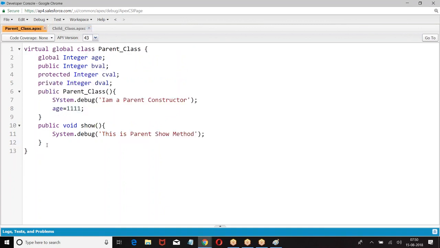Now look at this. Parent class has defined public void login. Now they are checking.